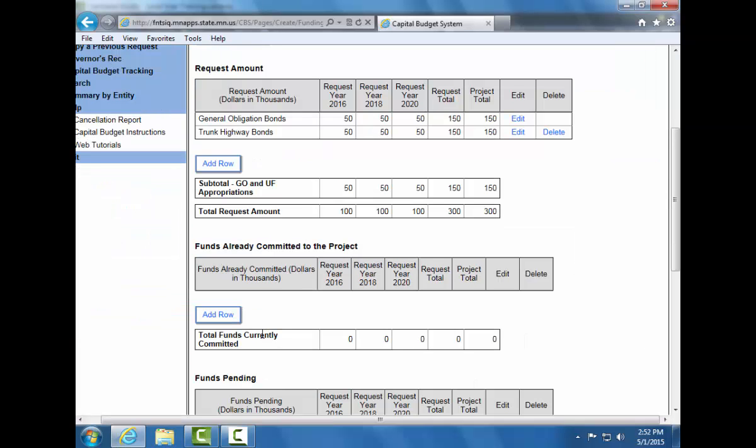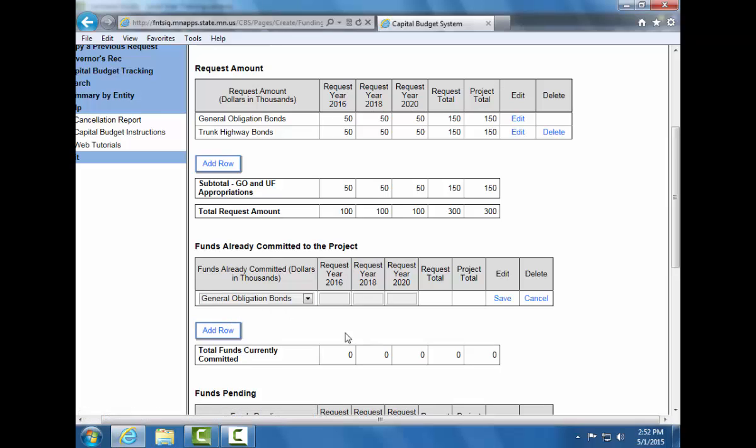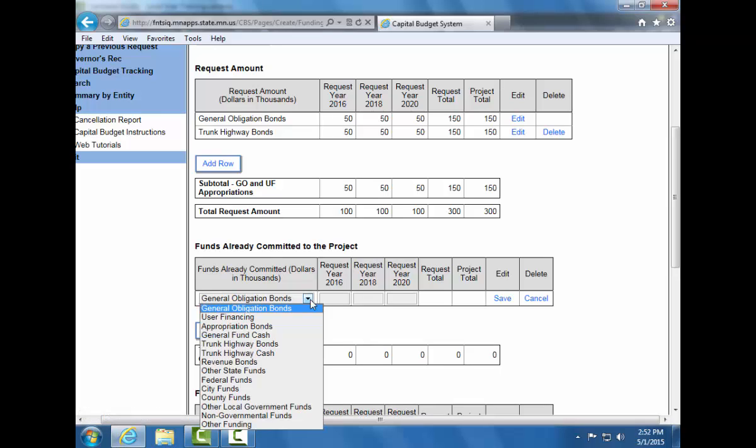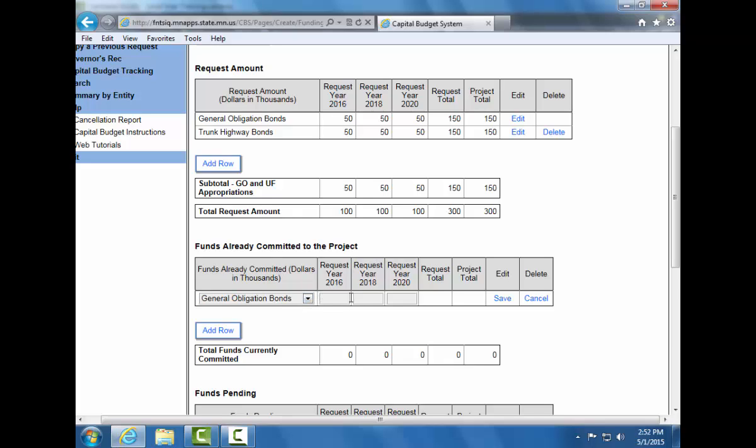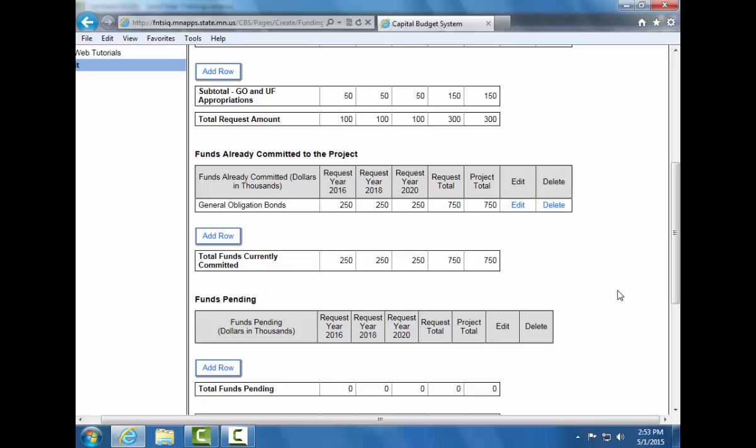In the funds already committed to the project table, add all funds for prior and future years that are already committed to this project. Again, select from the drop-down menu and enter in your numbers. You may either tab across to the next box or you may click. Select Save. On the Funds Pending table, enter any funds that have not yet been committed to the project.